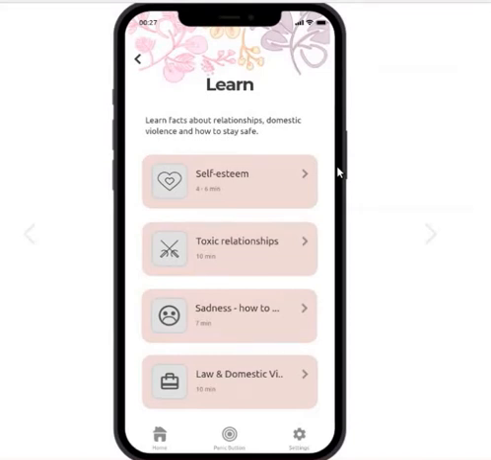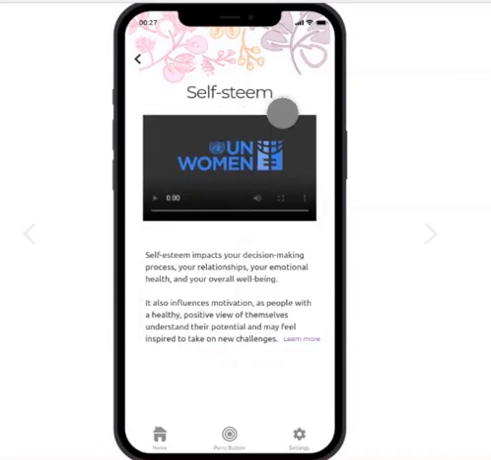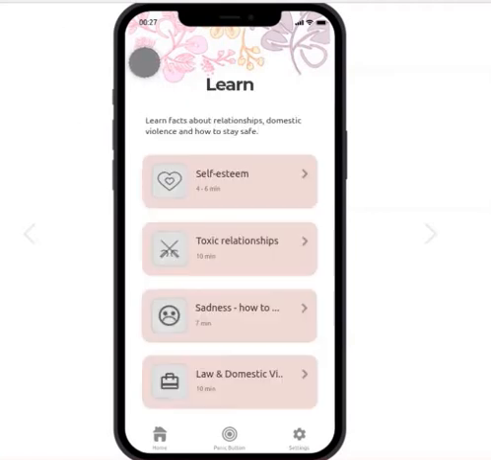So let's say that from the questionnaire, the app detected that the person is lacking self-esteem. Then the user is going to have this kind of resource where they can click and access videos from recognized organizations such as UN Women, and they will also have access to some content to read and also to learn more. Yeah, and this is just an example.